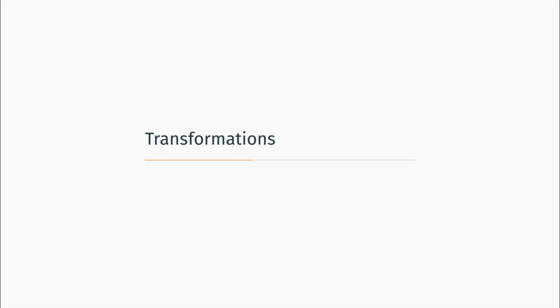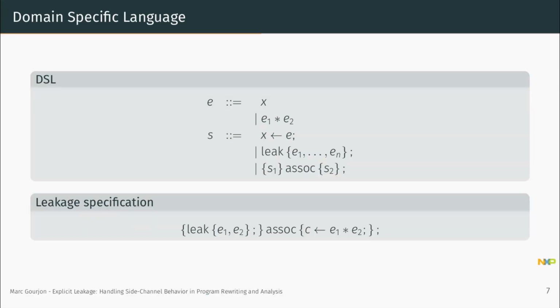Let me now dive into transformations and show how the concept of explicit leakage facilitates analysis and transformations. To do this, let me introduce a small domain-specific language which consists of expressions and statements: expressions of variables and multiplications of expressions, and statements where we have an assignment, a semantic action, the specification of sidechannel behavior through the leak statement, and a special construct to bind two statements to each other.